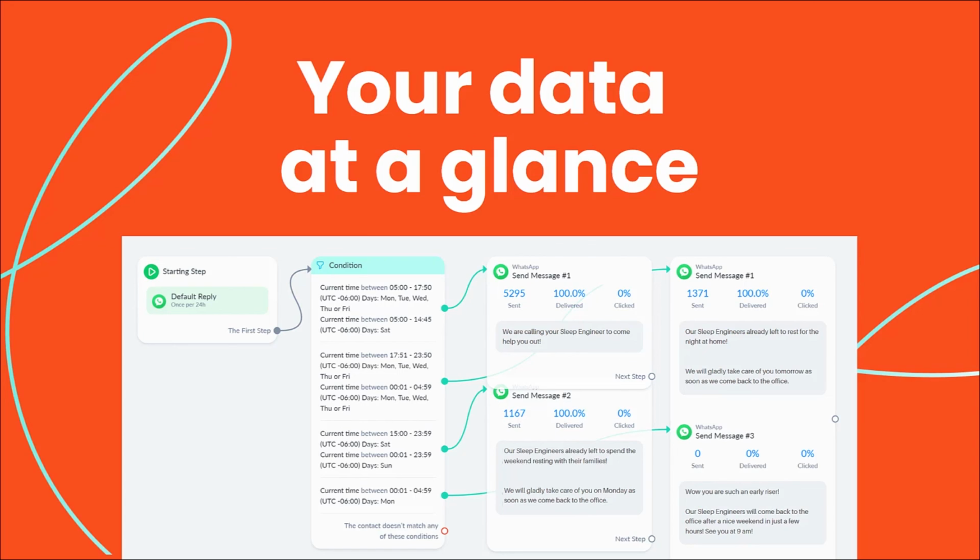If they write to us over the non-working hours of the weekend, it says, "Oof, they're resting with their families. We'll take care of you on Monday." And the last option is for those early risers that are texting at 3 a.m. on a Monday, and it says, "Our sleep engineers will come back to the office after a nice weekend in just a few hours. See you at 9 a.m." So just imagine everything that you can accomplish when you add those WhatsApp Manychat automations to your advertisement on the Meta Business Suite and Ads Manager. See how simple that was?